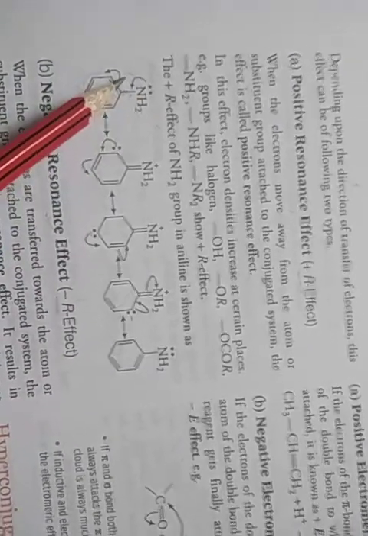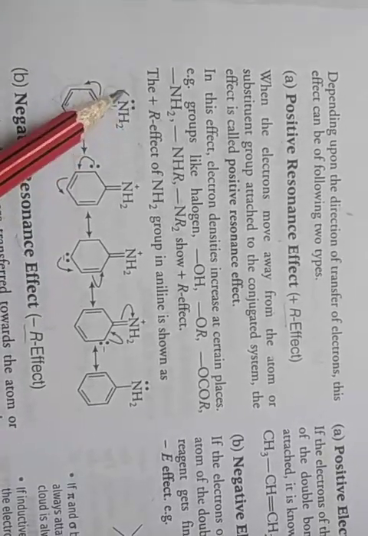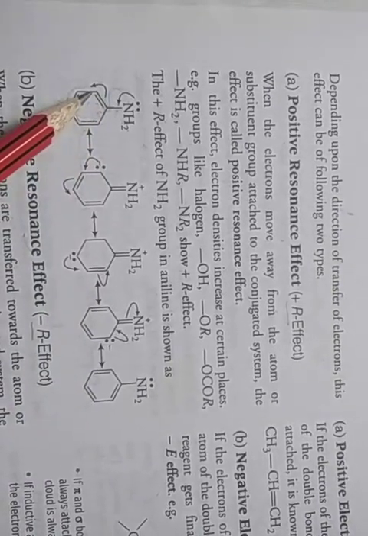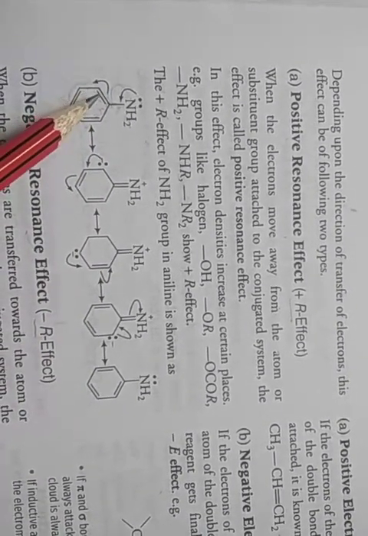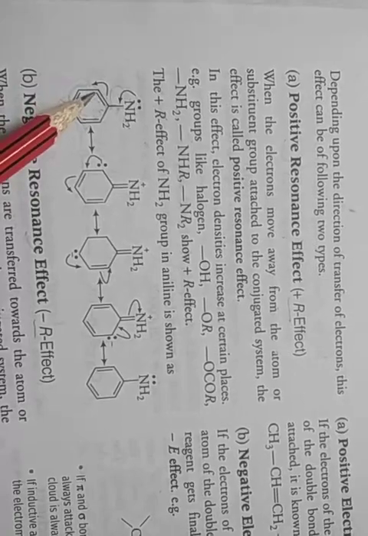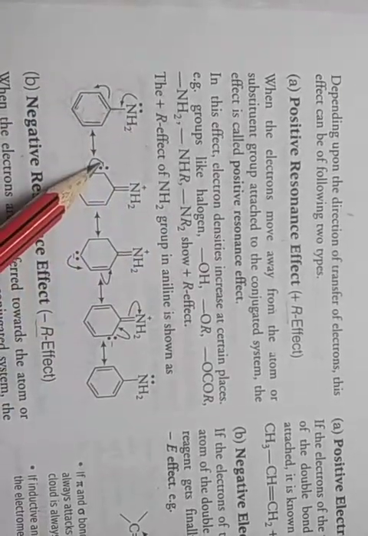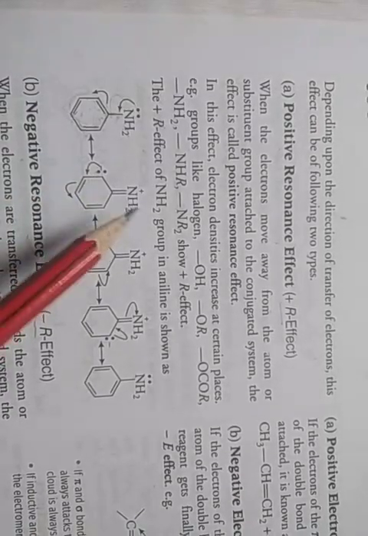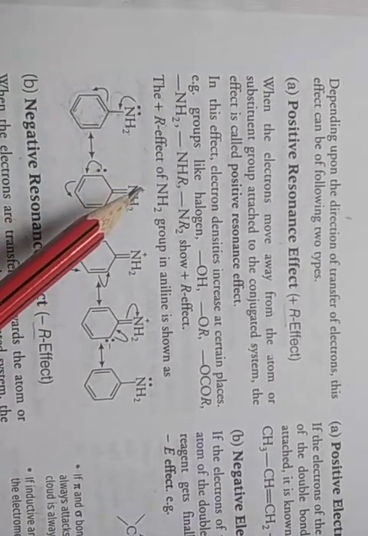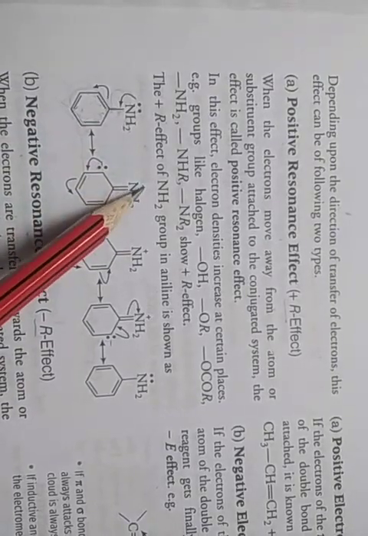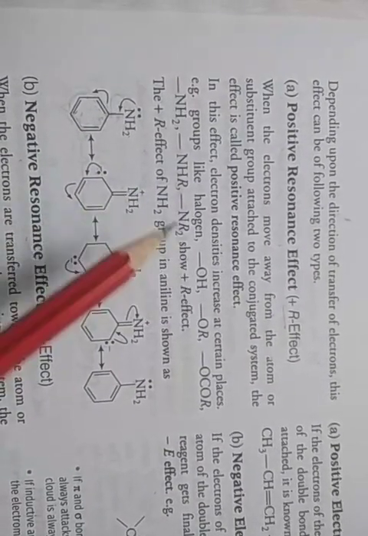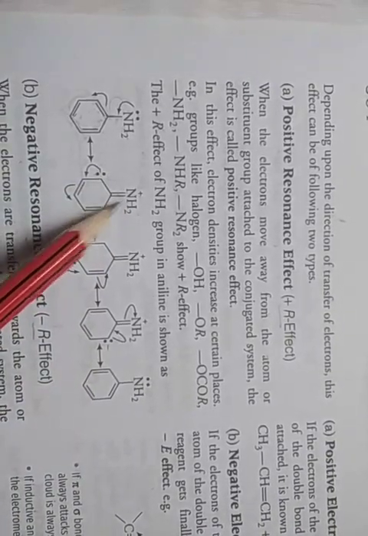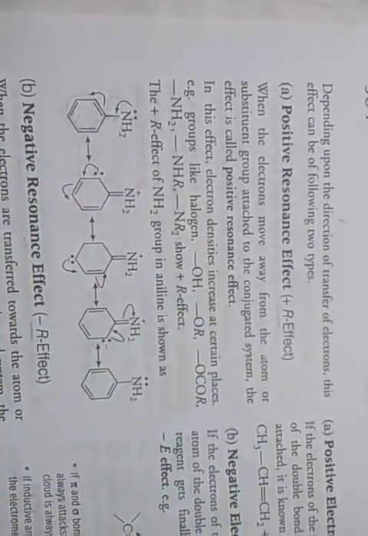Like here you see, nitrogen has a lone pair, and it gives its lone pair electron to the single bond, but further the double bond electron goes to the ortho position. So the ortho position electron density increases, because a bond pair electron is on the ortho position, and at the backside a double bond is formed. And nitrogen gave its electron, so a positive charge is created on nitrogen. Due to this reason nitrogen has a positive charge after giving the electron, so we say plus R.